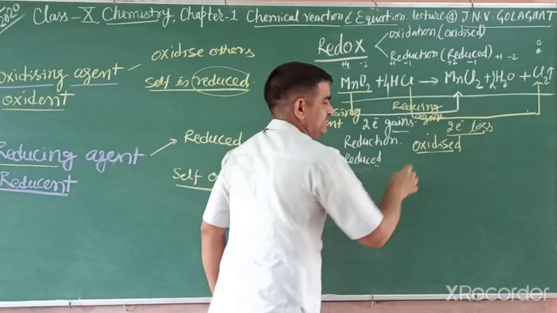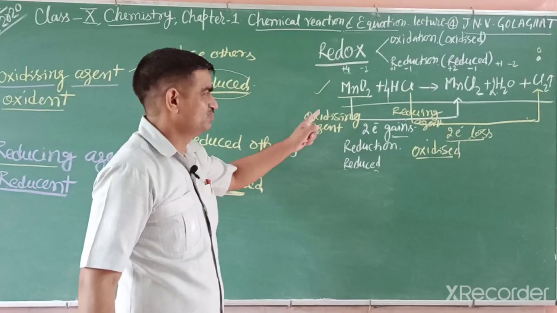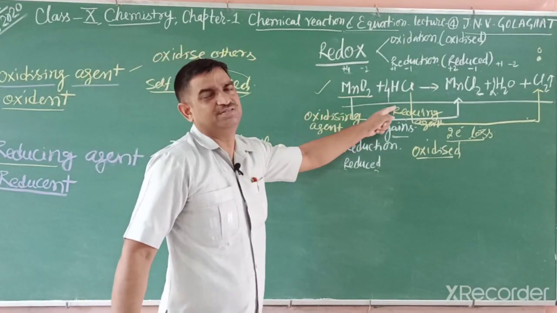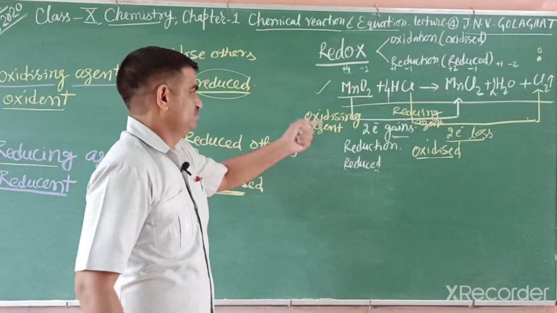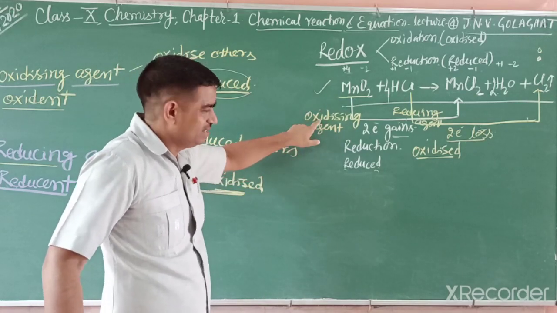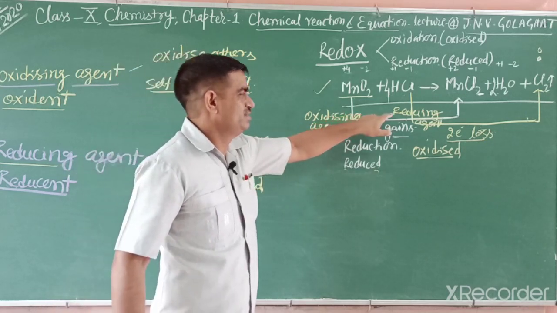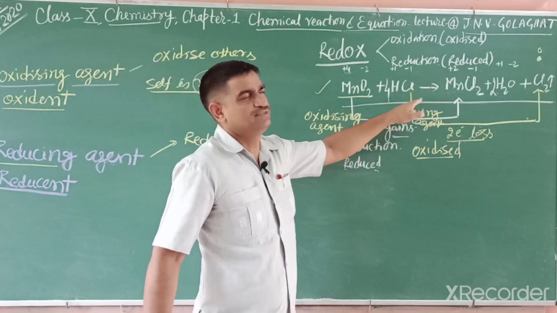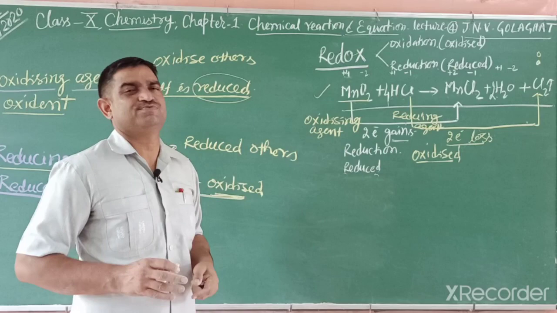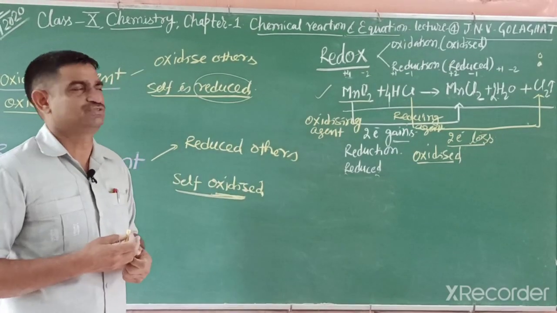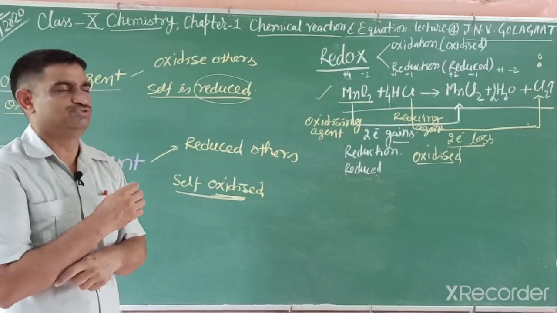So students, in a reaction, if you identify one is the oxidizing agent, the other one is the reducing agent also. The agent that is named oxidizing means it oxidizes others and is itself reduced, and a reducing agent reduces others and is itself oxidized. So at first we identify where is reduction and oxidation, and they are opposite to each other.